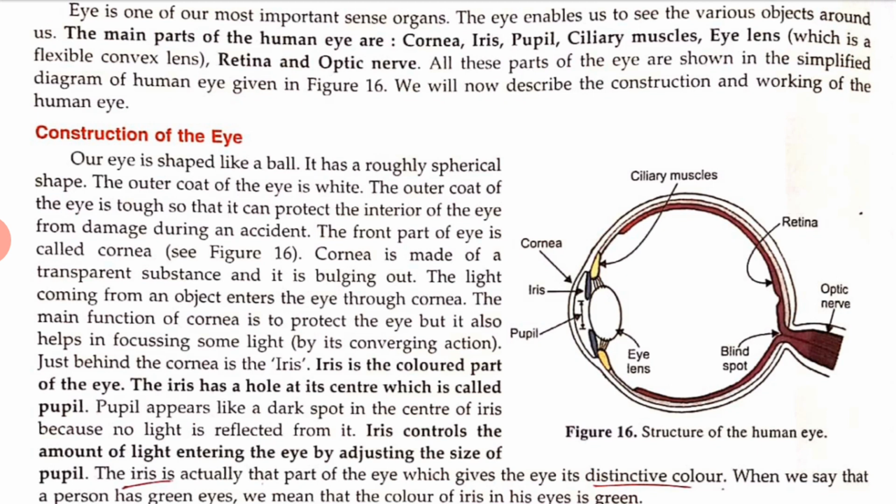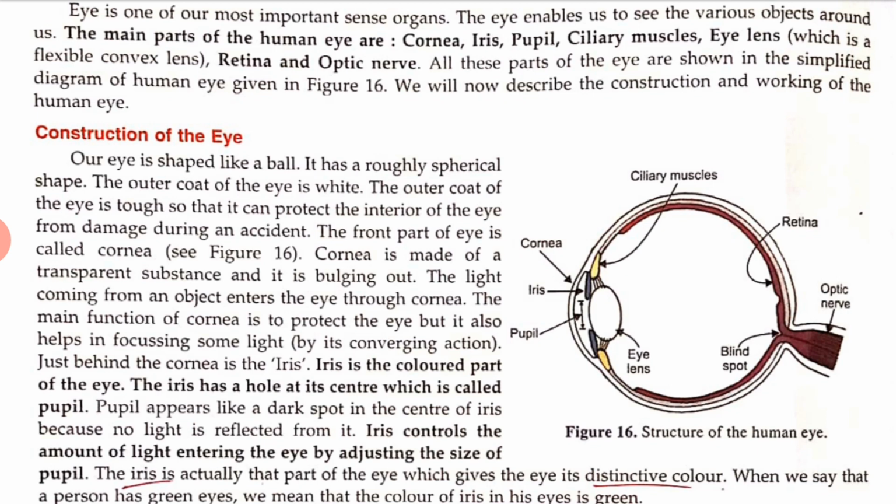Now behind the pupil is the eye lens, in figure number 16 you can see. The eye lens is a convex lens that is made up of transparent and flexible material like jelly. The eye lens is actually a living lens because it is made up of transparent living cells which allow light to pass through them. The eye lens is held in position by ciliary muscles, whose one side is attached to the eye lens and the other side is attached to the eyeball. The ciliary muscles can change the curvature of the eye lens and make it thin or thick according to the need of the eye.